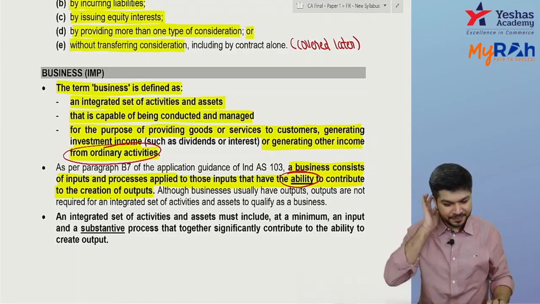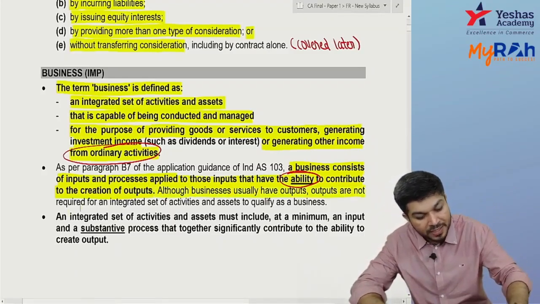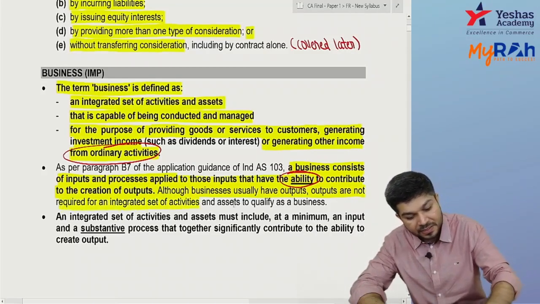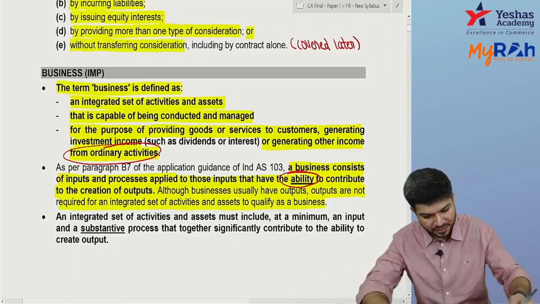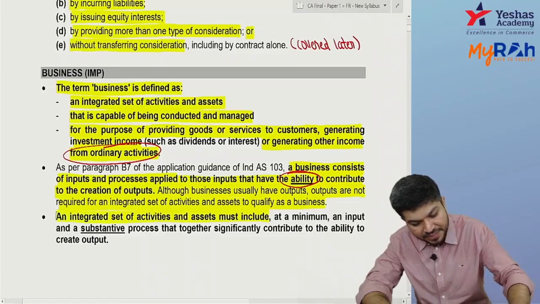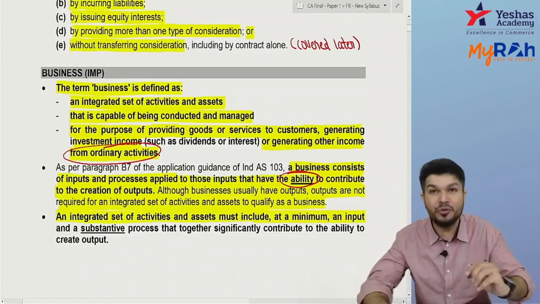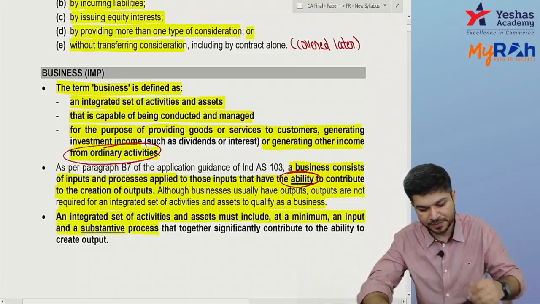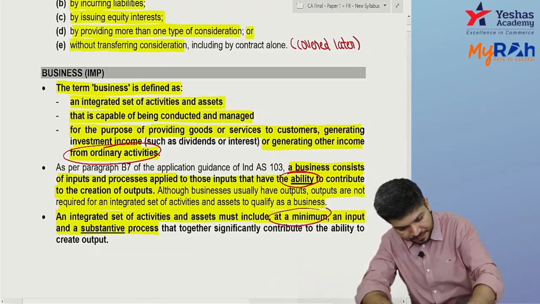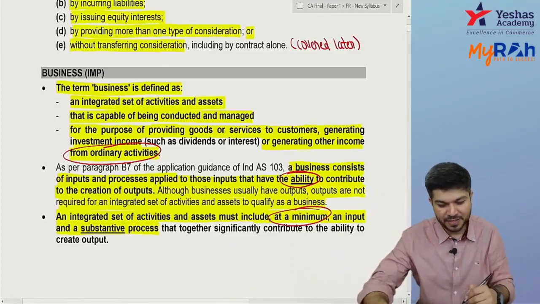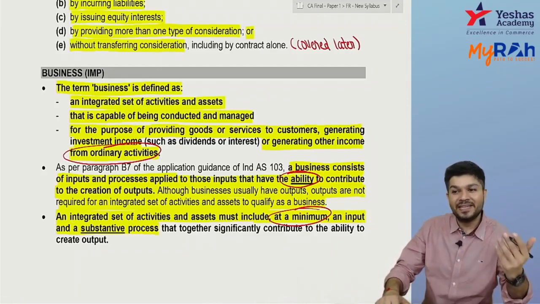Are you clear? So although businesses usually have outputs, outputs are not required for an integrated set of activities and assets to qualify as a business. The integrated set of activities and assets must include at minimum what? To be called a business, we need one input and a substantive process. What is the minimum required? Input and a substantive process, that together significantly contribute to the ability to create output.